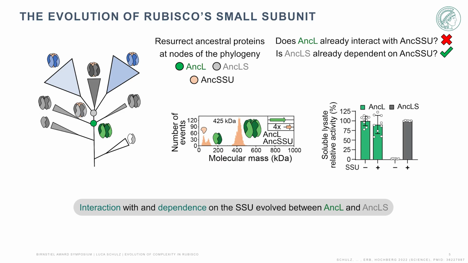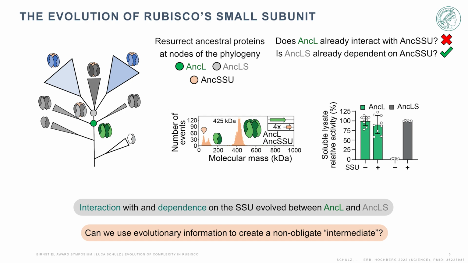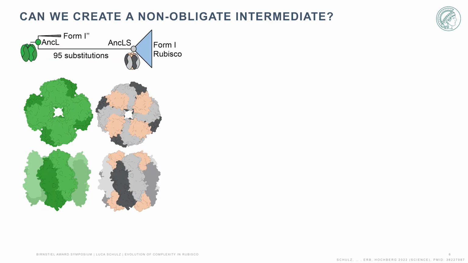These proteins, as I already mentioned, are separated by 95 substitutions. And in those 95 substitutions, we seem to have gained the interaction between those two subunits, but we've also accumulated all the substitutions that make these protein components depend on each other. So now I asked, can I use the evolutionary information that I have, the sequences and the structures, to reconstruct this evolutionary interval to see if I can get a protein variant that can bind the small subunit but doesn't need it? Looking at these crystal structures, I could see that 14 of the substitutions that occurred along this evolutionary interval are in the interface. And when you have a closer look, only 7 of those actually engage in this interaction between the large and the small subunit.